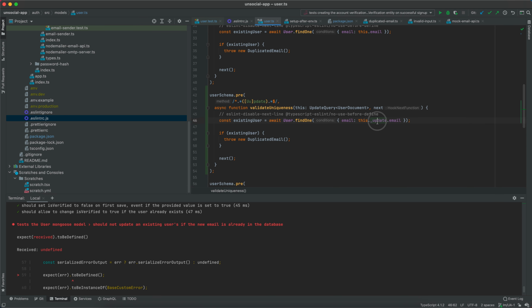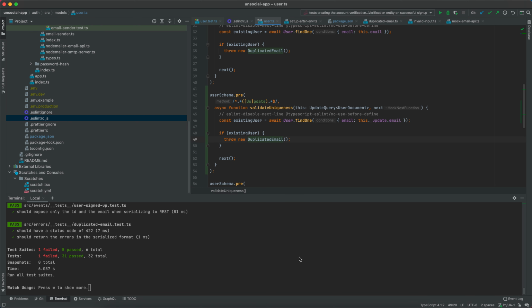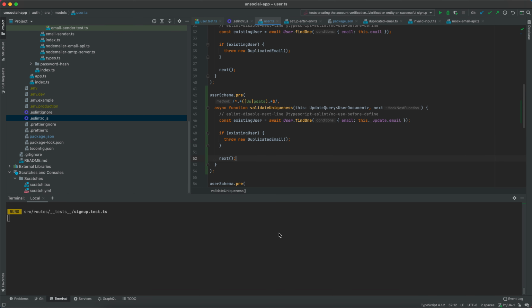Now, by adding this dot _update dot email, this is going to have the value of the new email, not the old email, but the new email. And then we'll do a lookup with the value of the new email. And if there is an existing user, then we will just throw a new duplicated email error. Now with these changes, our tests should pass.